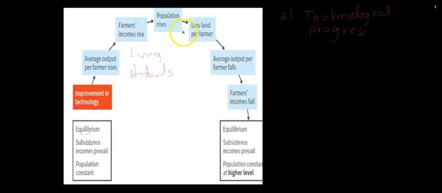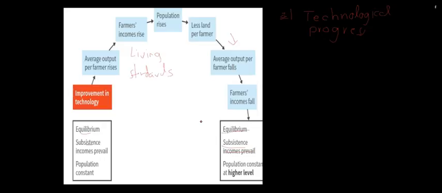Again, the same thing will happen: less land per farmer, which would eventually mean that the average output per farmer falls, which will mean that the farmer incomes fall and they will come back to the same equilibrium. Subsistence income will prevail and the population will be constant, but now it will be at a higher level. Now why? Because there is an improvement in technology, we are actually heading upward. The population will increase, but the economy will return to the same equilibrium of income.